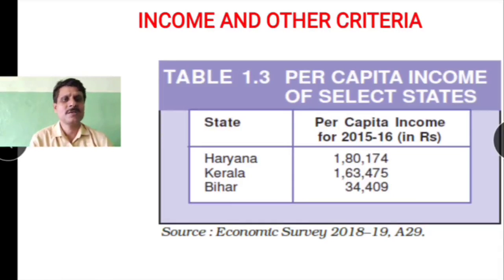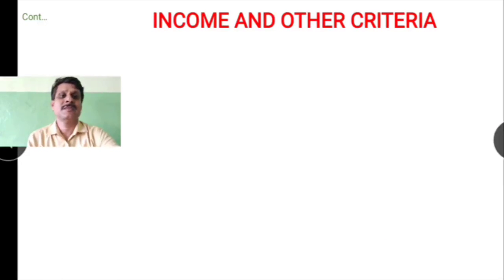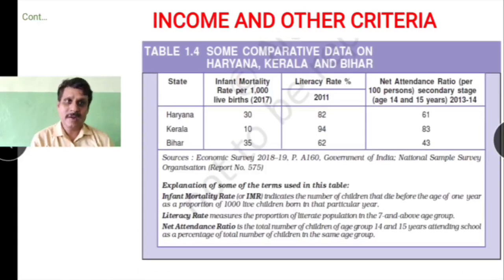Children, is it enough for us to say that Haryana is developed? If you remember, children, in class 9th in the population chapter, we learned that Haryana has some social issues, like a very low sex ratio, and girl children are not having equality there. So let us try to understand. There are other criteria also to be taken into consideration while comparing states or countries.